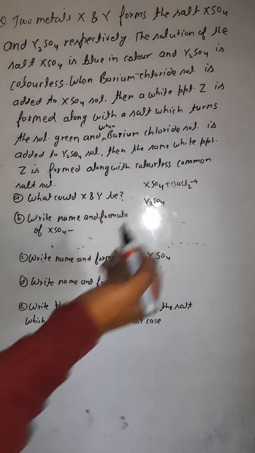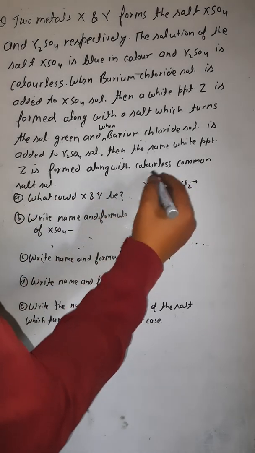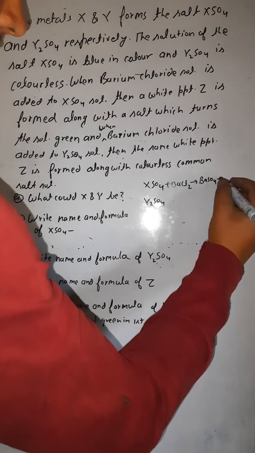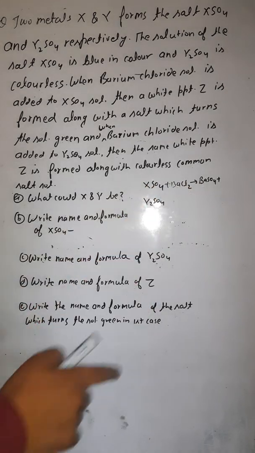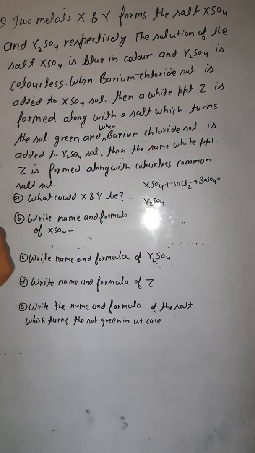The white precipitate would be BaSO4, barium sulfate. Barium sulfate is white and it's a precipitate because it does not dissolve in the solution.